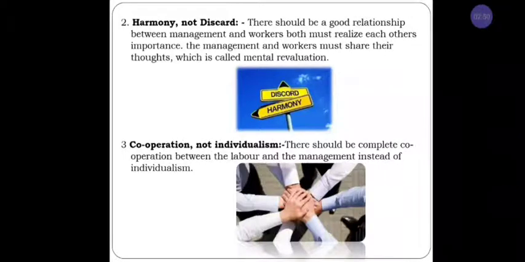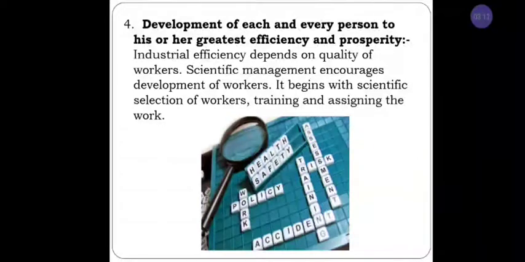I already explained that Taylor did not believe in individualism. He believed in teamwork. This third principle explains that there should be complete cooperation between the workers and management, instead of individualism. Understood? And the fourth principle explains that industrial efficiency depends upon the quality of workers. That means the management has to encourage the workers and provide a very good training to the workers.